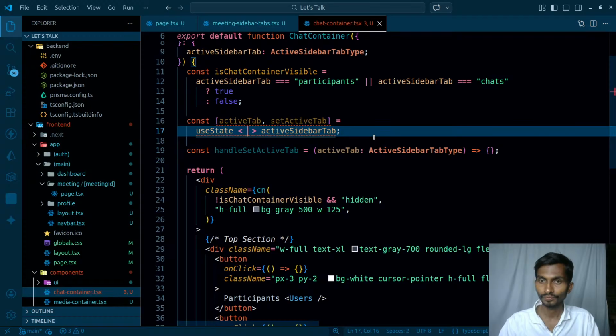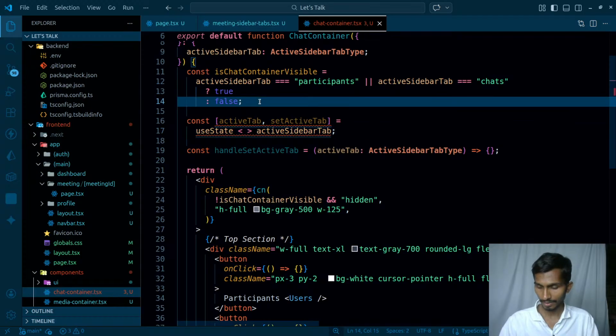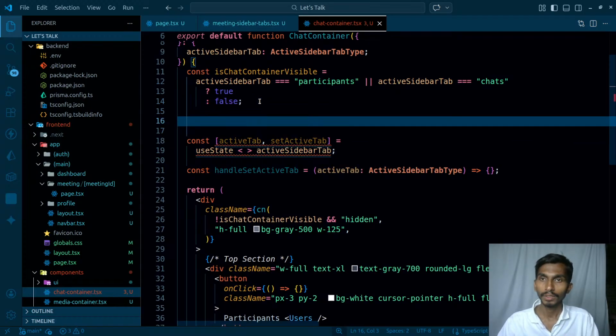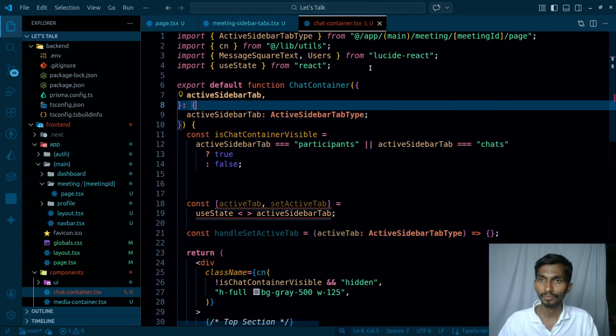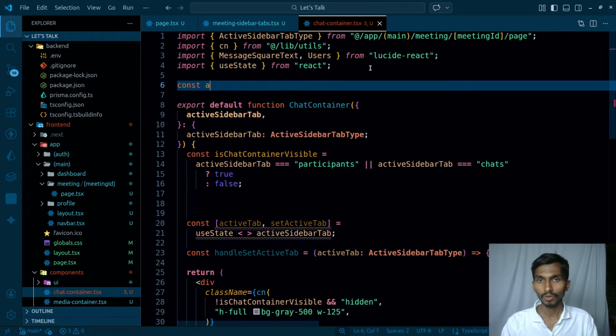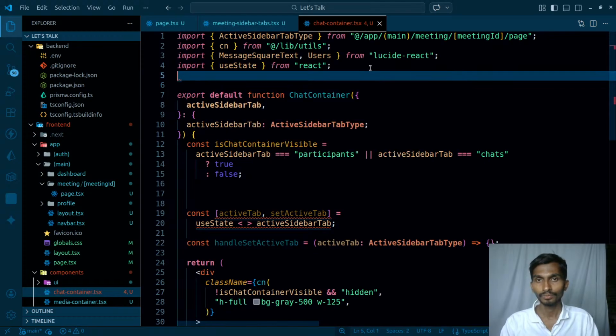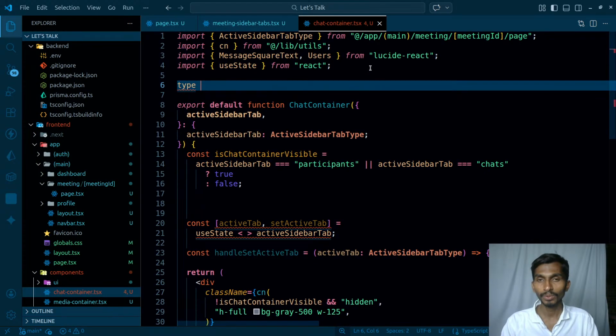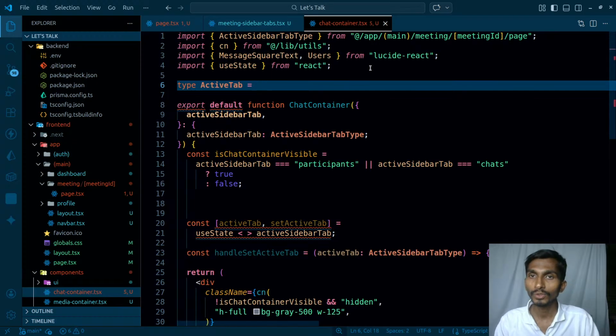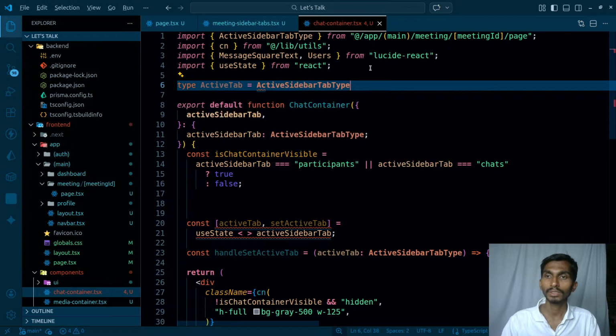So what can I do? Active tab type. I have to create a type for the active tab. So const type active tab, and this cannot be equal to active sidebar tab because the sidebar value is actually null and this does not need to be null.